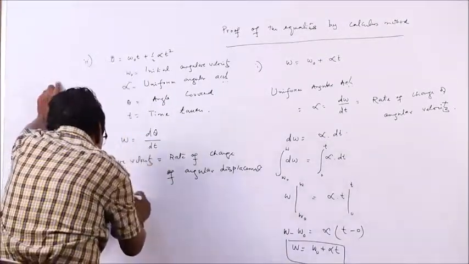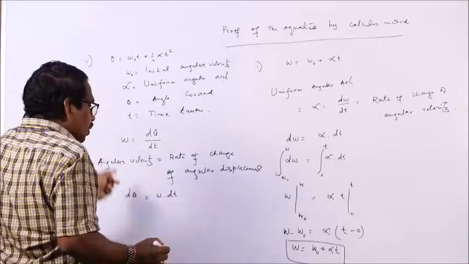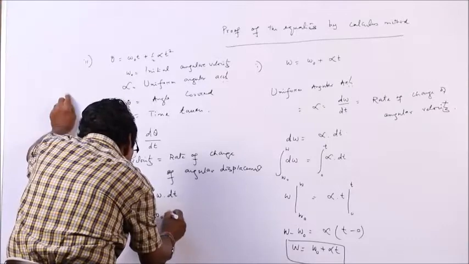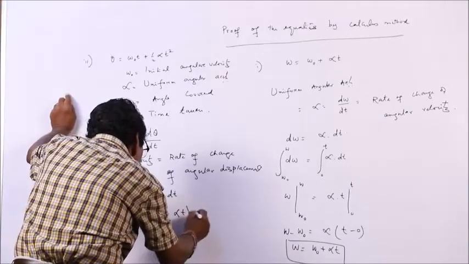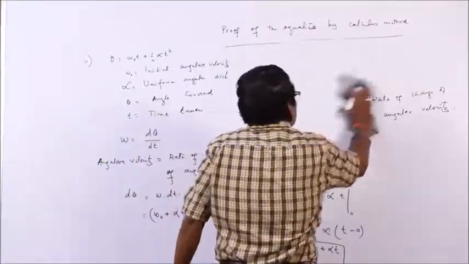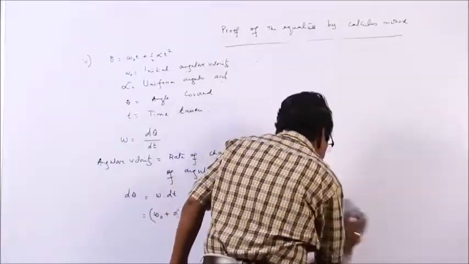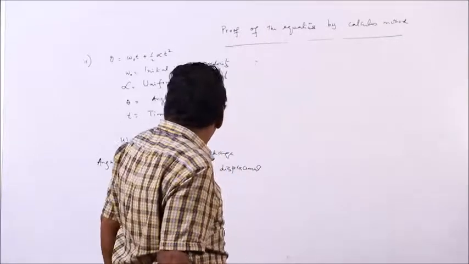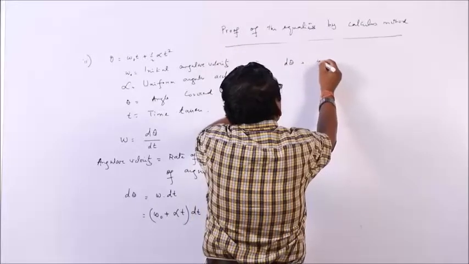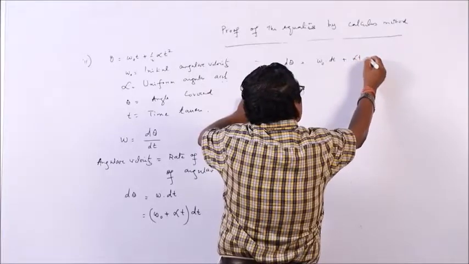So, what is d theta? Omega into dt. We already know that omega is equal to omega 0 plus alpha t. Put it here: omega 0 plus alpha t, dt. So, d theta is equal to omega 0 dt plus alpha t dt.